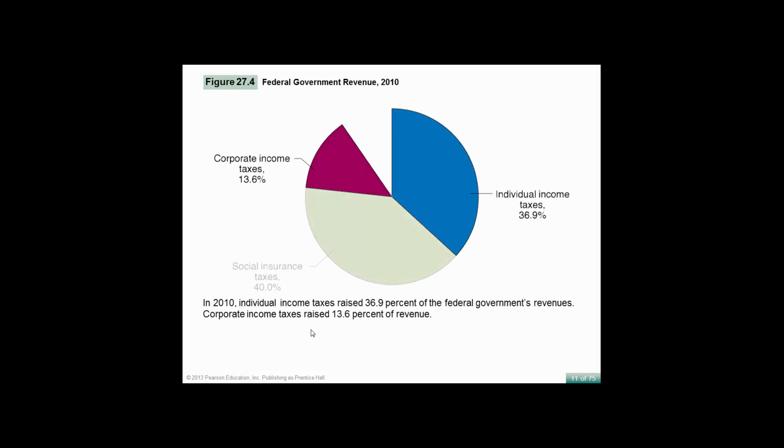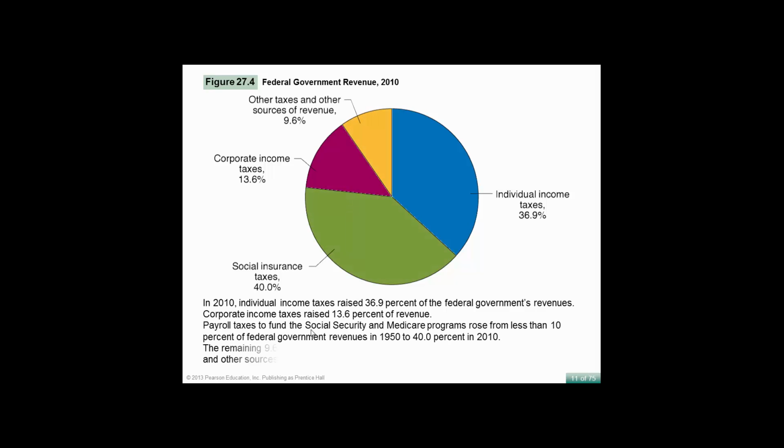Where does the government get money from? So the government gets money from taxing. So we spend money on those things in the previous slide. We get money from taxing.